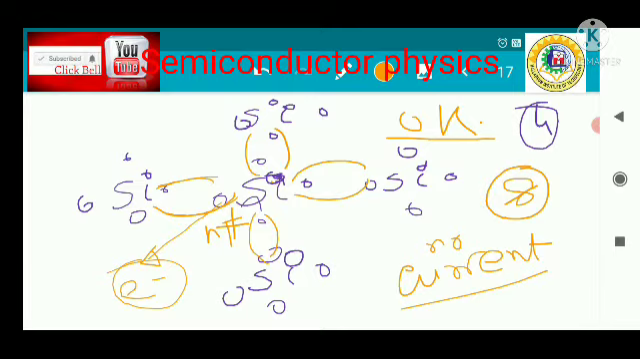Okay, so this is the concept of the intrinsic semiconductor, and this is the covalent bond structure. One covalent bond breaks, an electron is generated, and a hole is also generated, and both are generated in pairs.